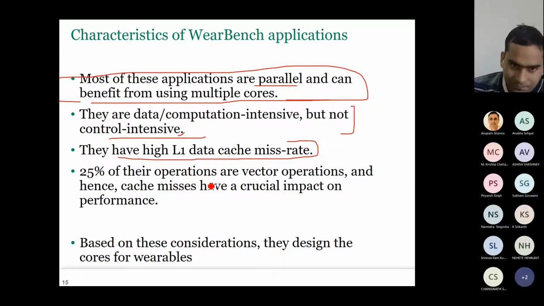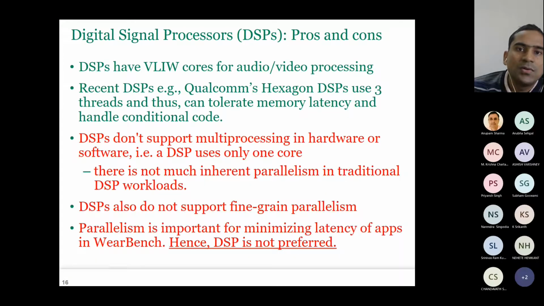Now these applications have vector operations. That's why cache misses have a huge, crucial impact on the performance. So based on this, they designed the core. Now, why not DSP? First question. That's why I told it.